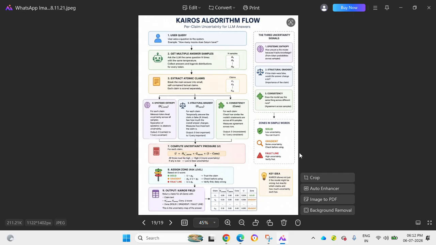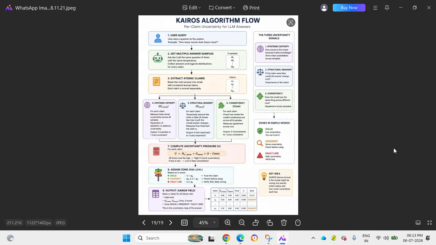So the key idea here, which I have also written here, is that it's not about whether the model is wrong or not, but it shows you how much uncertainty each claim has when you ask something to an AI. And nobody does that. Nobody calculates uncertainty per claim. It's a first-of-its-kind algorithm.